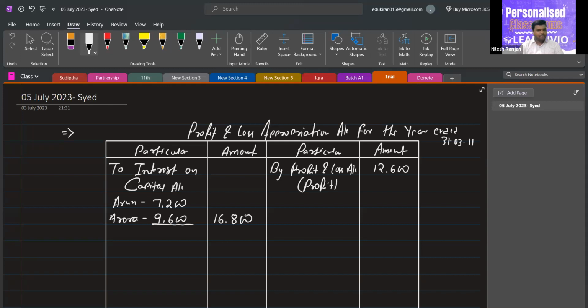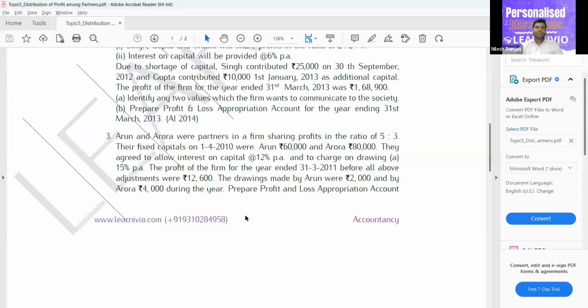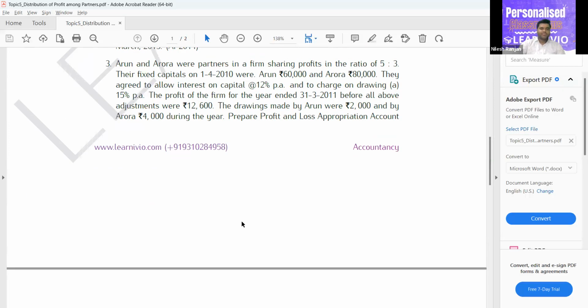The problem is we have the profit of 12,600 and we have to give interest on capital of 16,800. So we cannot give this, yes or no? No, we can't give.